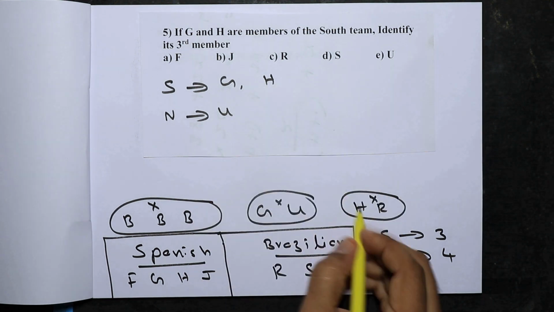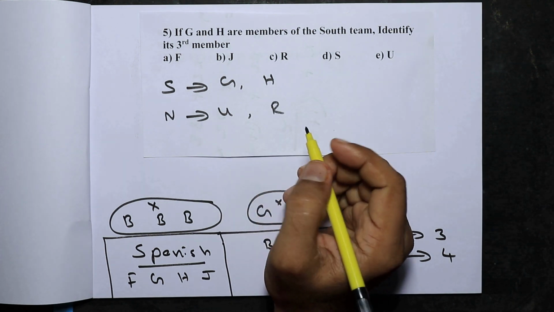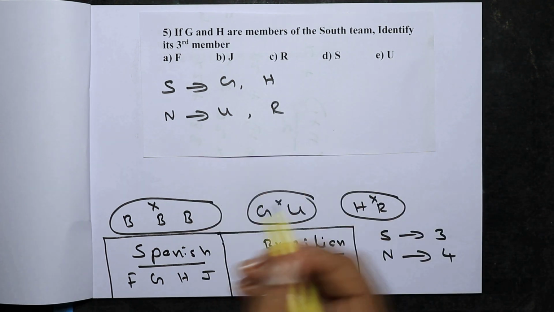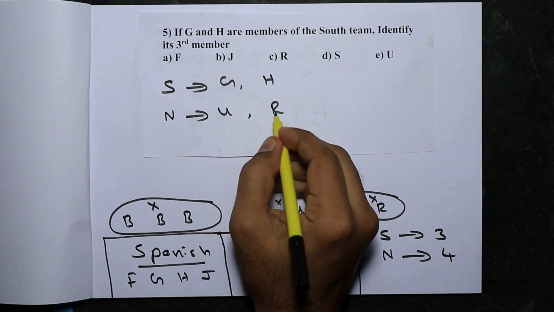H is here. Both H and R cannot be in the same team. So R has to be here. Now U and R, they are both Brazilians. R, S and U, all three of them are Brazilians, out of which U and R are in the North team.